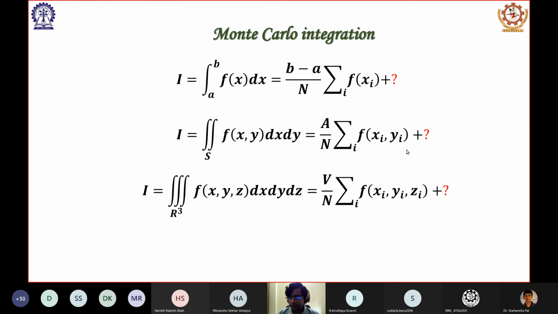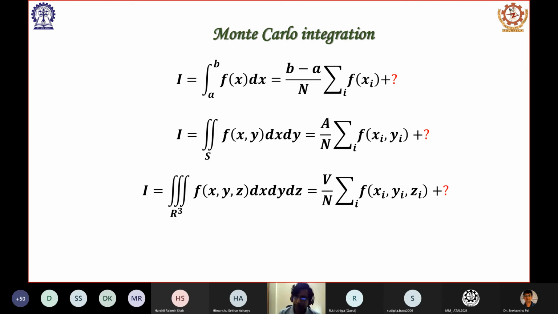Similarly, in two-dimensional integration, within the two-dimensional domain, we are picking n number of random points and then adding them after evaluating the value of the function at all those points. Similarly, in three dimensions, within the whole volume we are picking points randomly, then calculating the value of the function, adding them and then multiplying by V by n. V is the volume of the domain on which we are integrating. And of course, we can extend it to higher dimensions also.